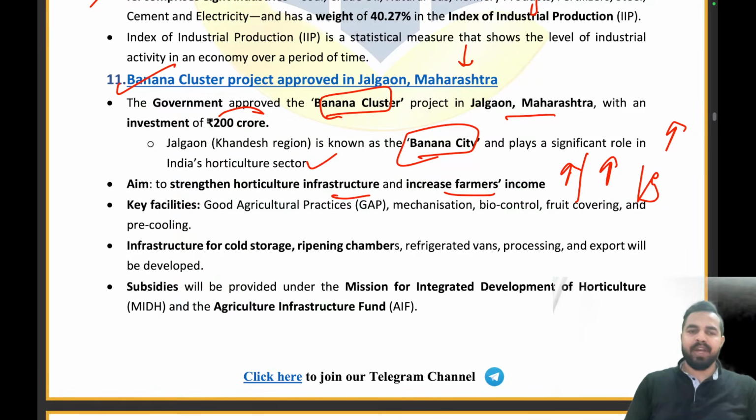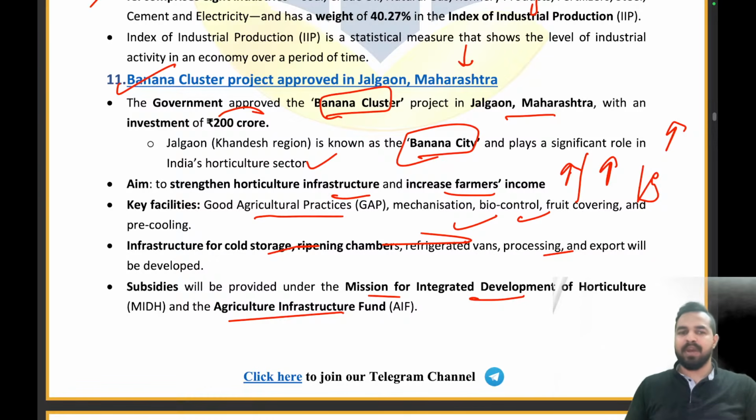We will be providing facilities for good agricultural practices, mechanization, and biocontrol. There will be better quality cold storage and ripening chambers, refrigerated vans, and processing and export will be developed. Subsidies will be provided under the Mission for Integrated Development of Horticulture and the Agriculture Infrastructure Fund. Under the MIDH and AIF scheme, subsidies will be provided to these banana clusters.